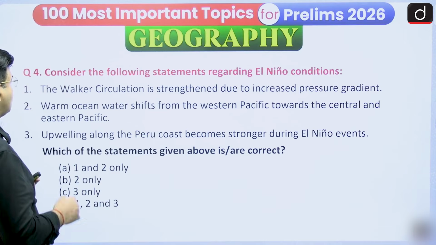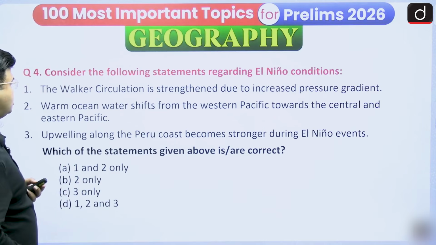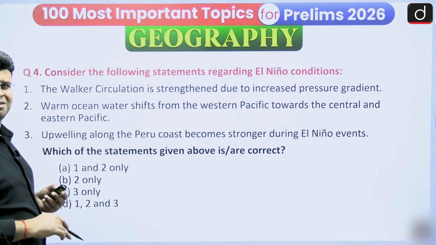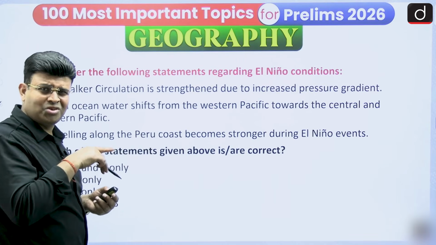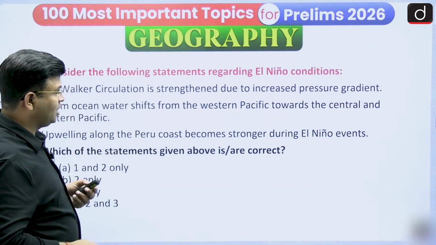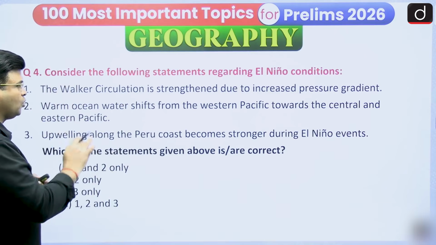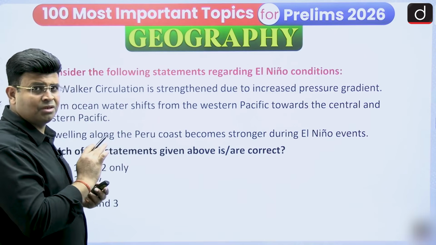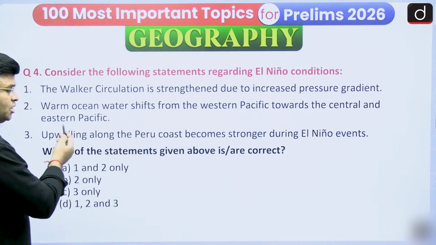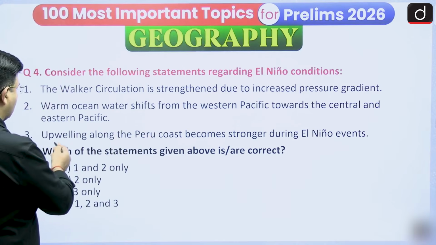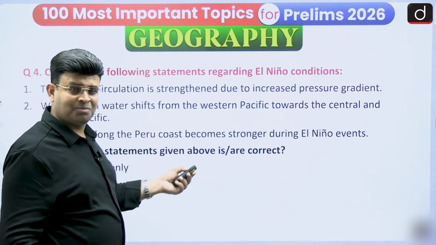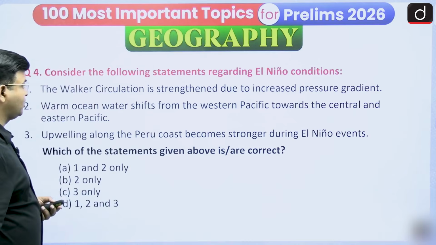Is it okay? So consider the following regarding El Nino condition. The Walker circulation is strengthened due to increased pressure gradient. Here, is the Walker circulation strengthened, or what? You have to say, due to the El Nino condition. Warm ocean water shifts from the Western Pacific toward the Central and Eastern Pacific. Whether it is right or wrong, we have to see. And upwelling along the Peru coast becomes stronger during El Nino events. So you have to see which options are correct regarding that.